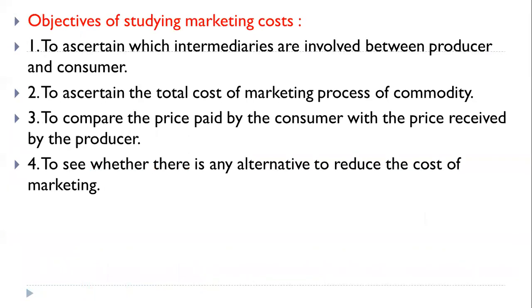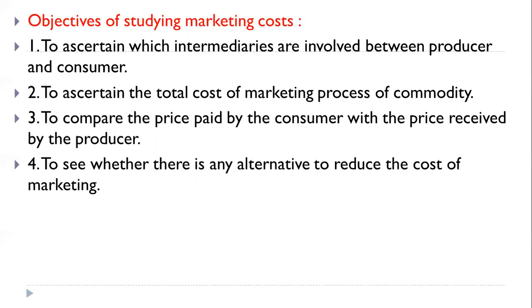Now we see the objectives of studying marketing cost. Why do we have to analyze or estimate the marketing cost? Number one, to ascertain which intermediaries are involved between producer and consumer, to know how many intermediaries are involved. For that purpose, we need to assess marketing cost.